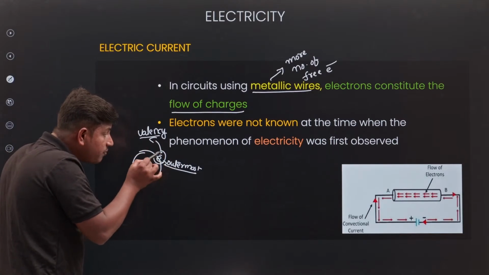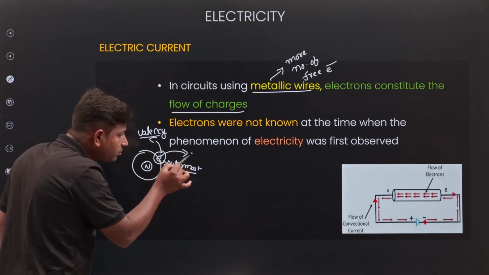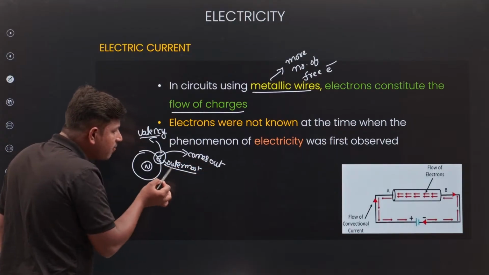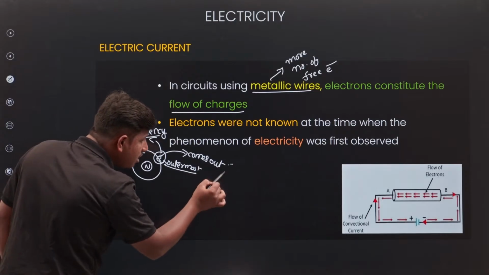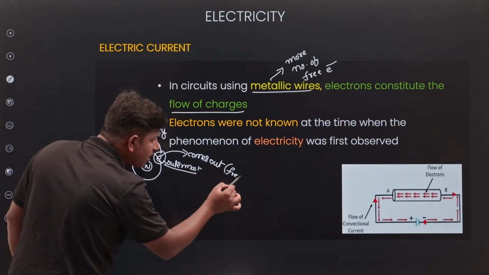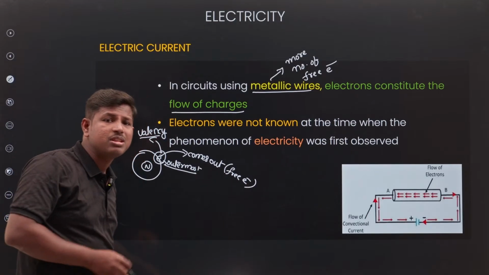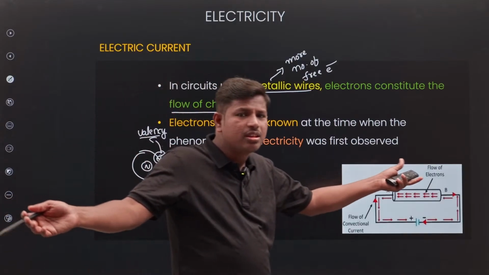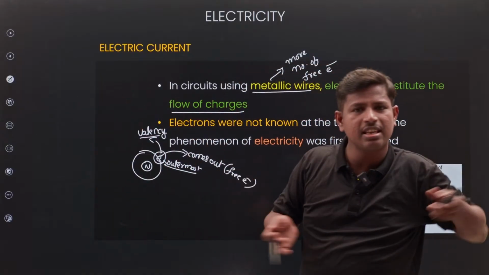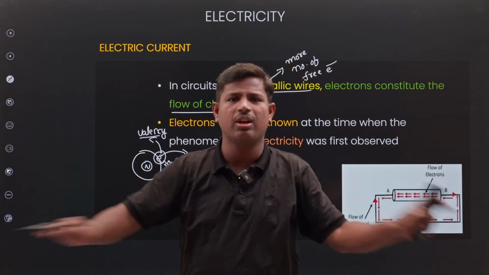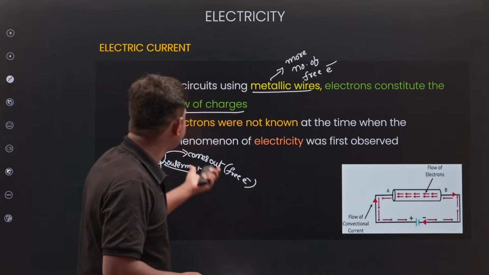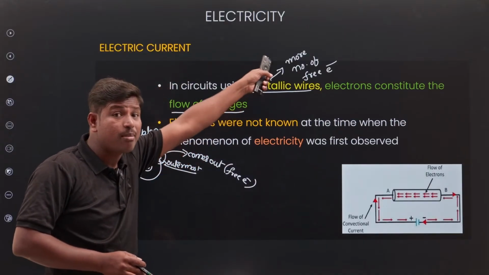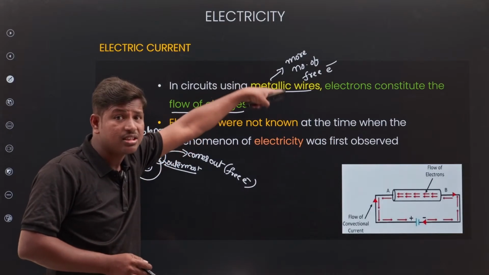For example, if this electron comes out from the valency shell, these electrons we call free electrons. Free electrons means the electrons that come out. I am a free bird means there is no responsibility, nothing is present. Free bird, it's completely free. Metallic wires have a high number of electrons present.